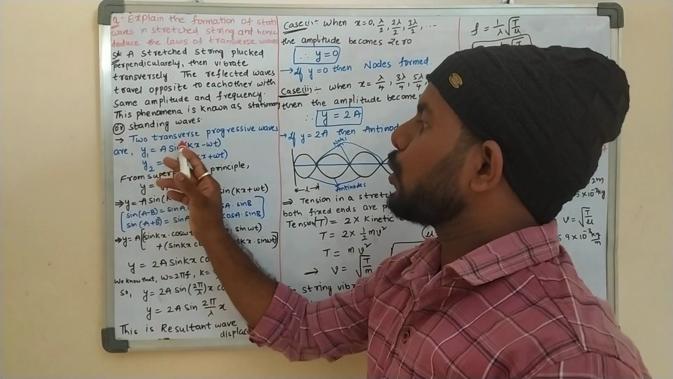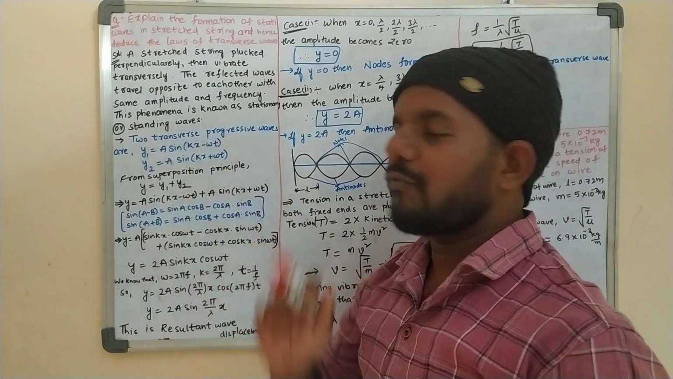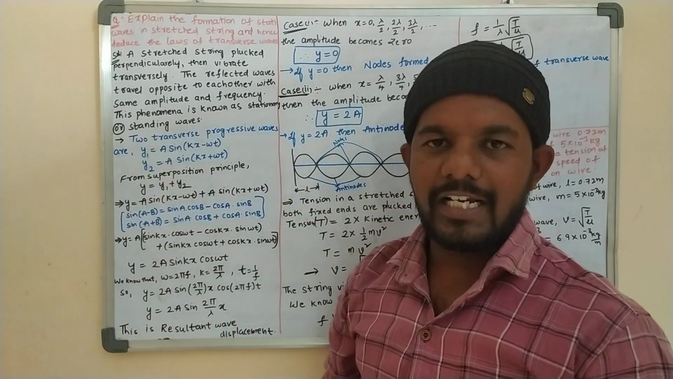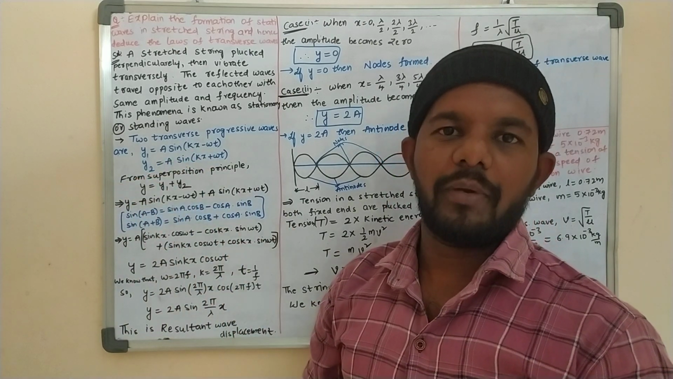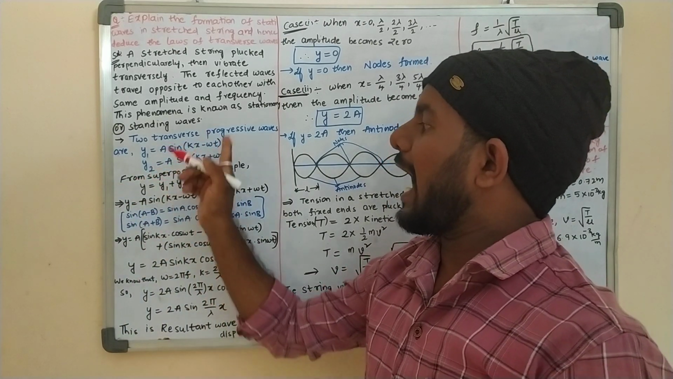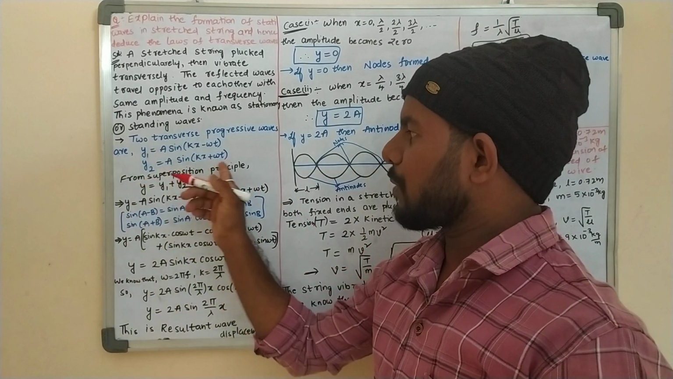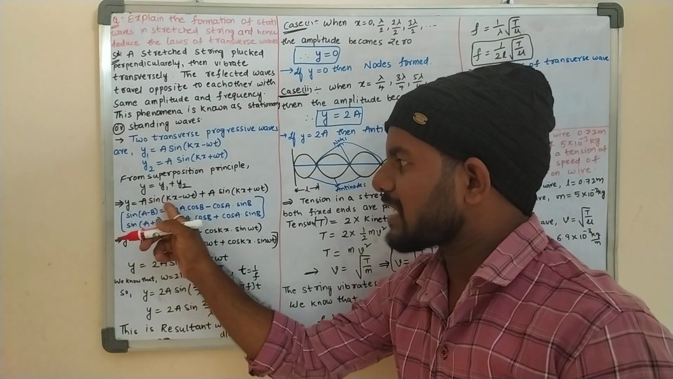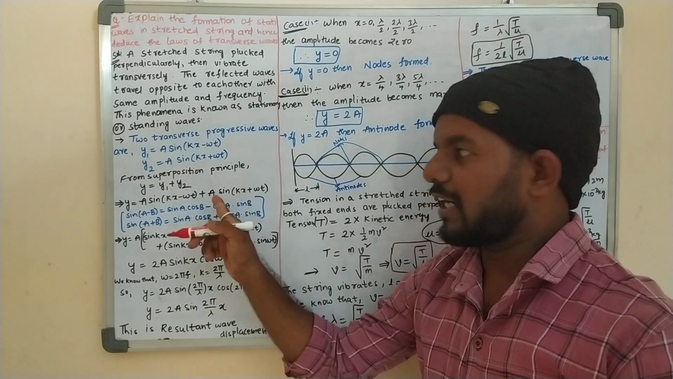Now there are two transverse progressive waves. One wave I am taking as the displacement y1 = a sin(kx - ωt) and y2 = a sin(kx + ωt). These two I am adding with the superposition principle. So y = a sin(kx - ωt) + a sin(kx + ωt).